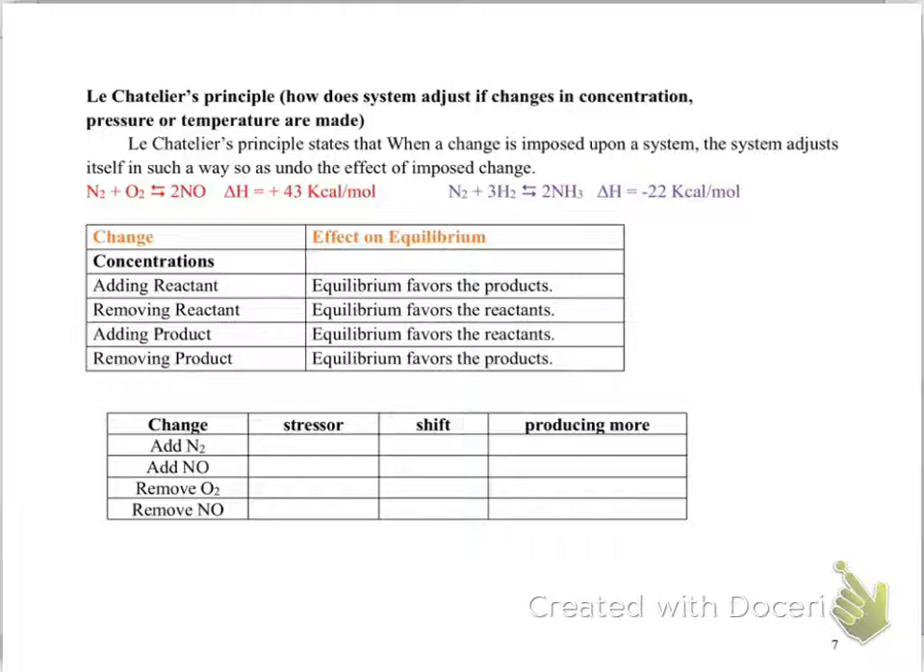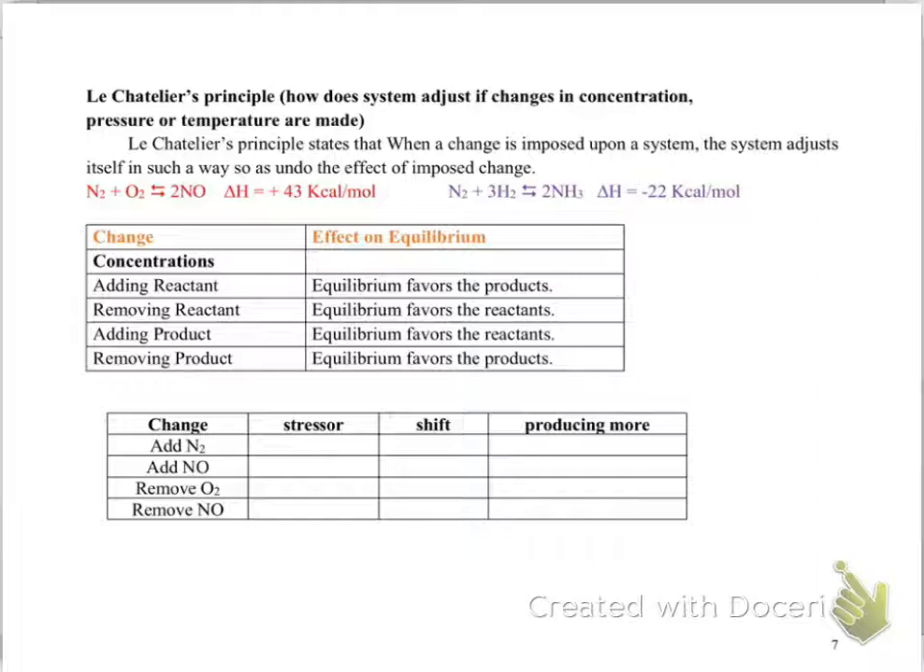So can you control the reaction, and if the reaction is in equilibrium, can you disturb the equilibrium so that you can form more products or make the reaction go in one particular direction? Yes. And that's what Le Chatelier's principle is about. It states that when a change is imposed upon a system, the system adjusts itself in such a way as to undo the effect of the imposed change.